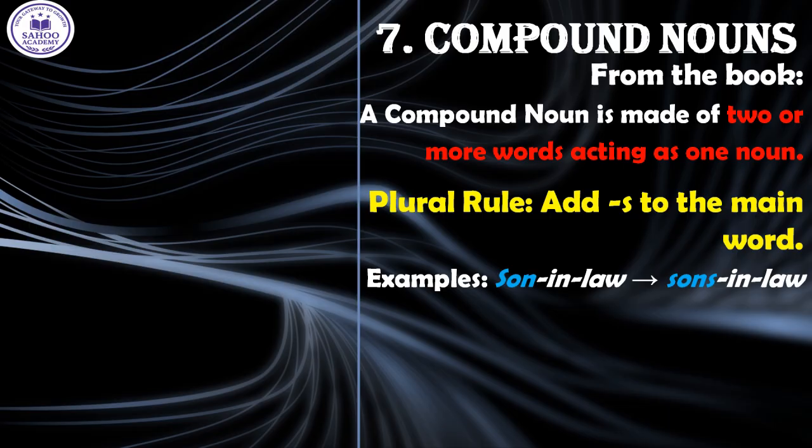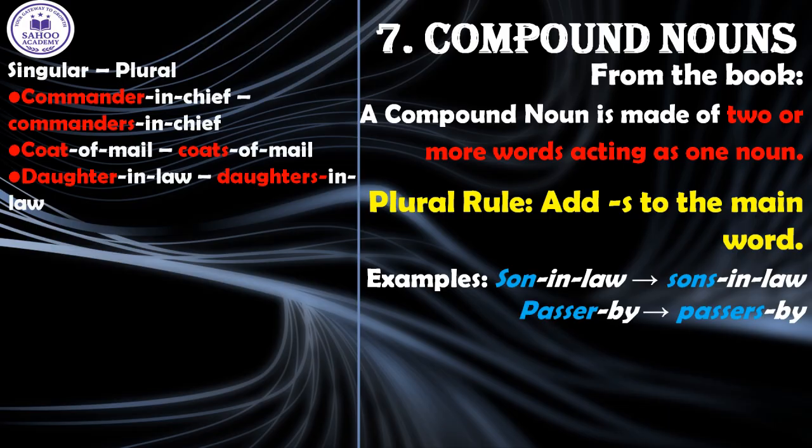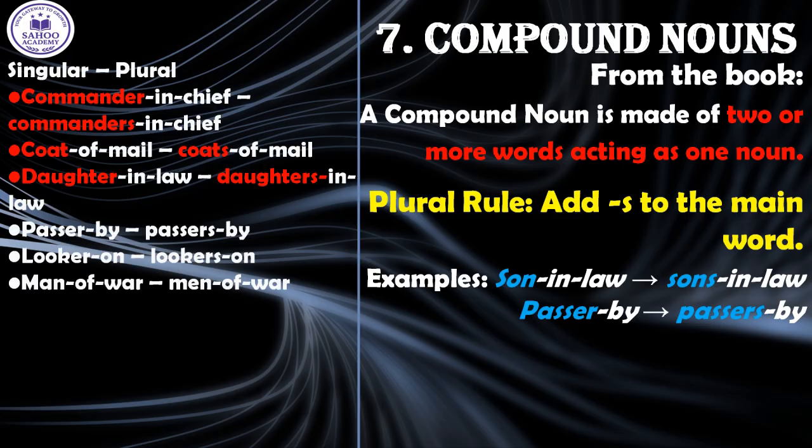For phrased compounds like son-in-law or commander-in-chief, the main word is the first noun. So, the plural is sons-in-law or commanders-in-chief. For compounds like passerby or looker-on, the main word is the noun that comes before the preposition. So, we say passers-by or lookers-on. Now, pay special attention to the special cases.